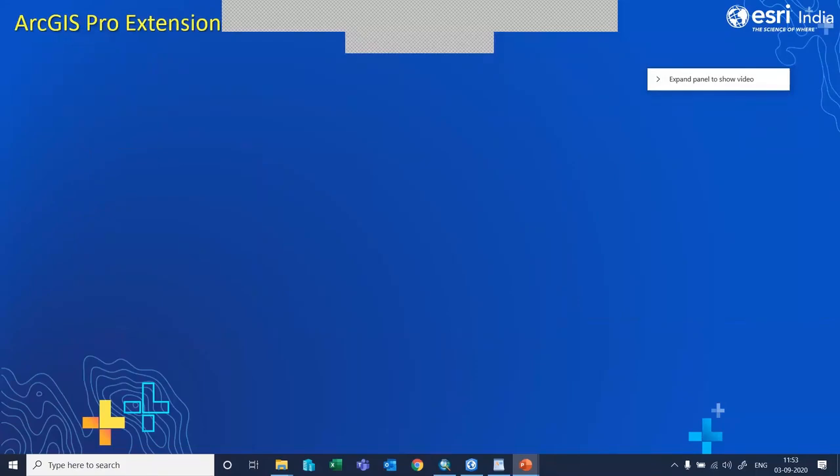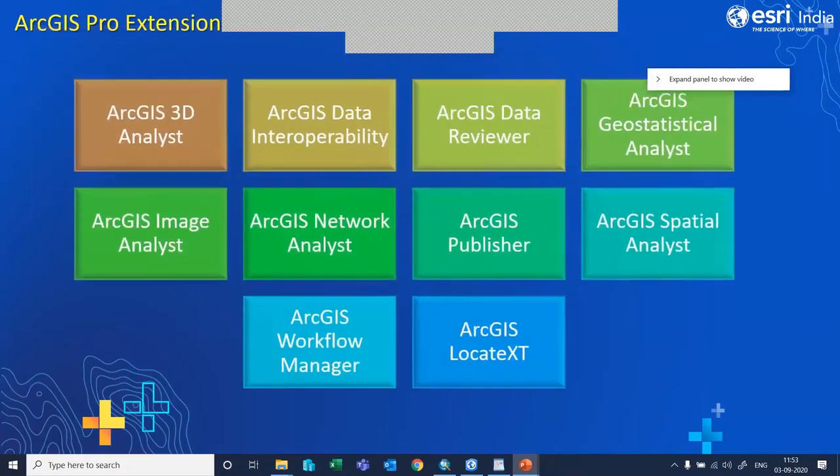Then, moving ahead, we have many ArcGIS Pro extensions for different kinds of purposes. These are the multiple extensions that are available with ArcGIS Pro, and they are for different purposes. Suppose you want to work on route analysis, or generate the shortest route path and so on, you need ArcGIS Network Analyst. And if you want to work on image functions and image analysis, you need Image Analyst. All of these have a specific reason and a specific set of tools that are required for your analysis. To get a deeper dive into it and to understand all these extensions and the advanced capabilities of ArcGIS Pro,